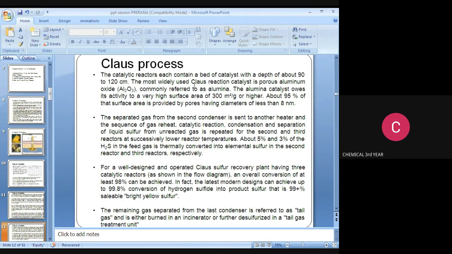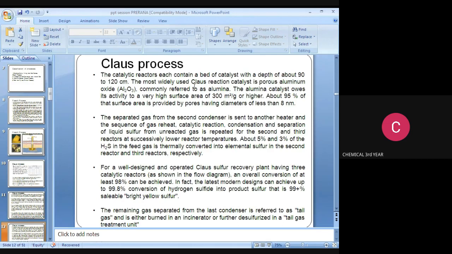The separated gas from the second condenser is sent to another heater, and the sequence of gas reheat, catalytic reaction, condensation and separation of liquid sulfur from unreacted gas is repeated for the second and third reactors at successively lower reactor temperature. About 5% and 3% of the H2S in the feed gas is thermally converted into elemental sulfur in the second and third reactors respectively.